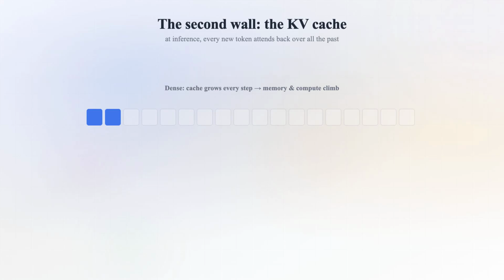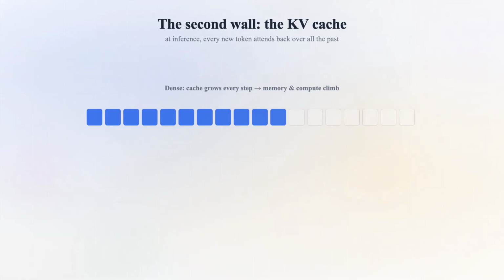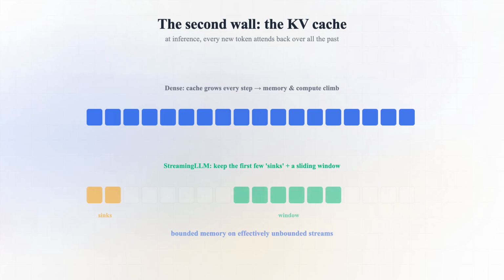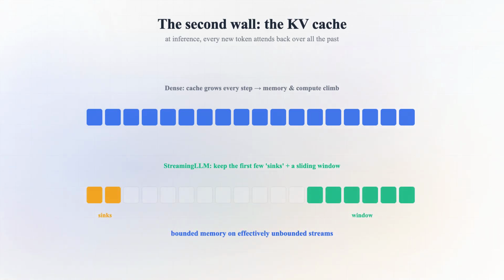There's a second wall at inference time, the KV cache. To generate each new token, a model keeps the keys and values of every previous token in memory and attends back over all of them. So the cache grows linearly, and each step's attention grows with it. Long chats get slow and memory hungry. Sparse attention helps here too. StreamingLLM, for example, keeps just a sliding window of recent tokens plus the first few, the attention sinks, and runs on effectively unbounded streams with bounded memory.